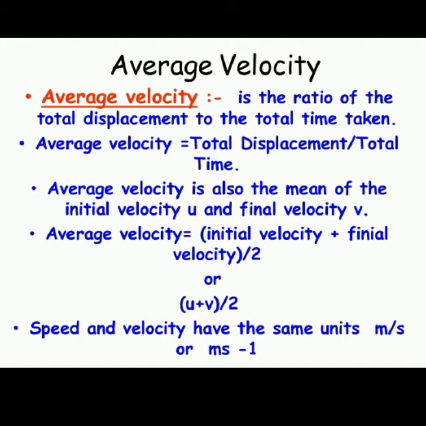Speed and velocity have the same unit, that is meter per second, and velocity is a vector quantity because it has magnitude and direction both. So now we are cleared with the terms such as speed and velocity. The speed is distance upon time, whereas the velocity is displacement upon time. So do not get confused between speed and velocity. Speed is a scalar quantity and velocity is a vector quantity because it has both magnitude as well as direction.